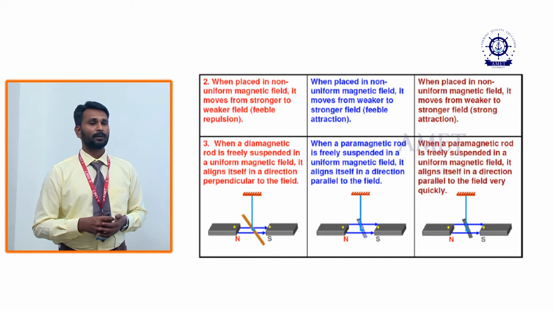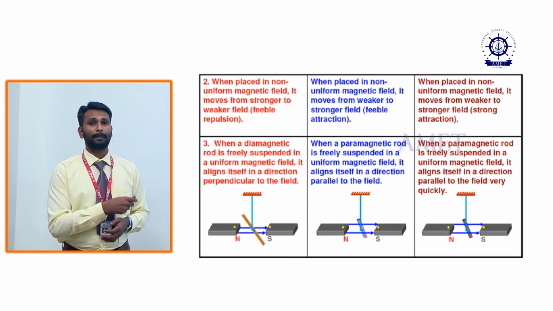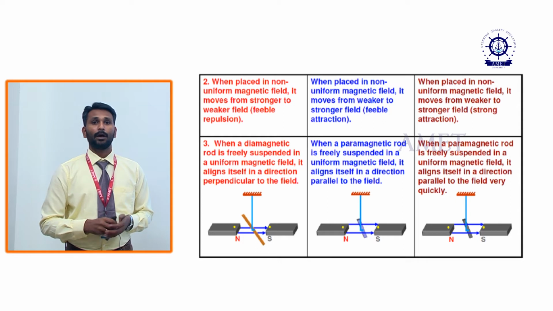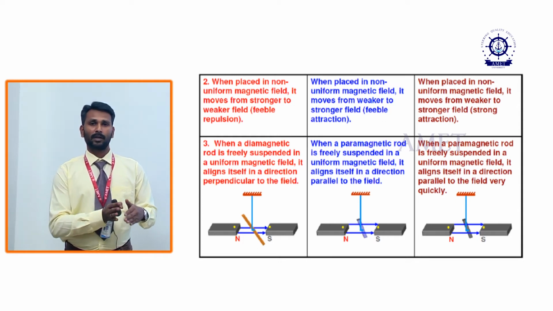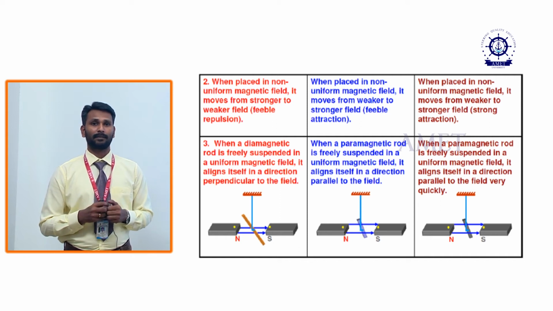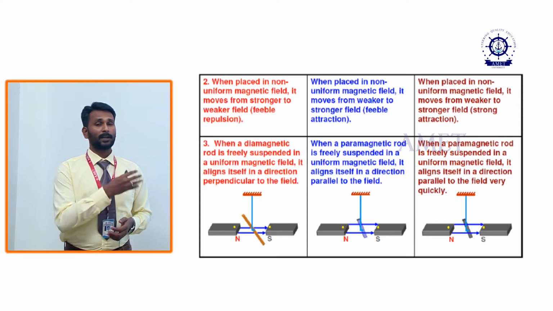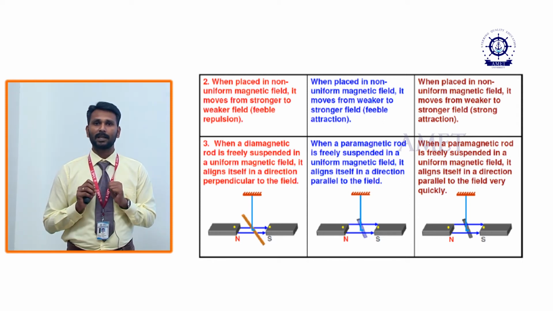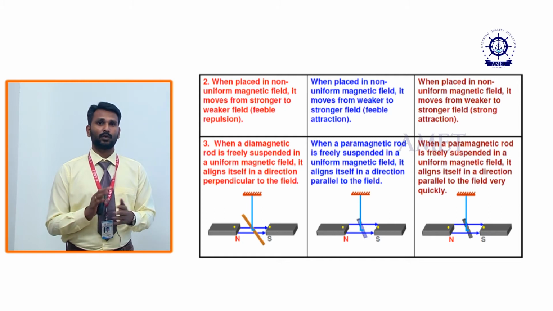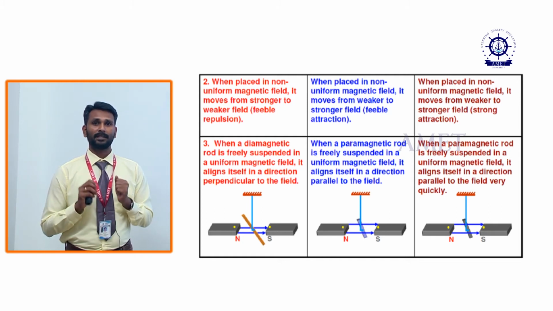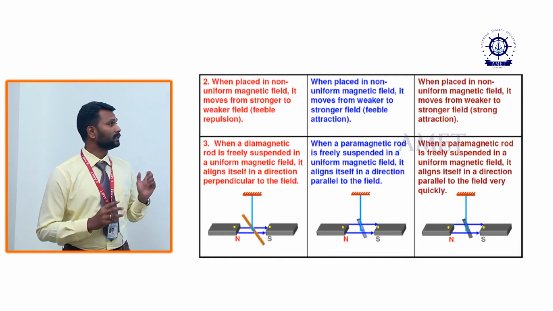Both the para and ferromagnetic materials will move from the weaker end to the stronger end because they are attracted by the magnet. The paramagnetic material goes from the weaker end to the stronger end. The ferromagnetic material moves very fast from the weaker end to the stronger end, so the attraction is maximum. That is the third point.